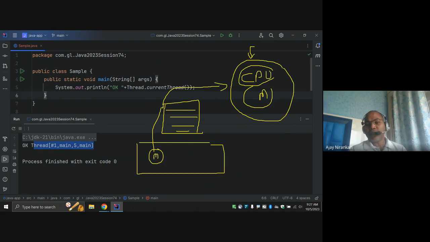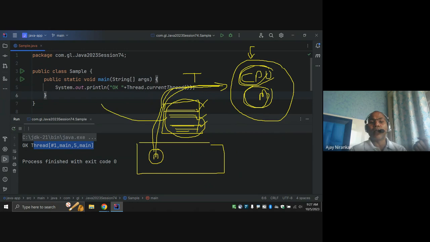The activity we are requesting here is: give me your CPU and give me some memory so that I can execute my instructions, System.out 1, 2, 3, 4, 5, right? This requester is known as a thread. This thread has work to do: print one, print two, print three. Whatever is written inside your main method is known as an instruction or line of code. The line of code is executed by one thread. That is a thread, right?